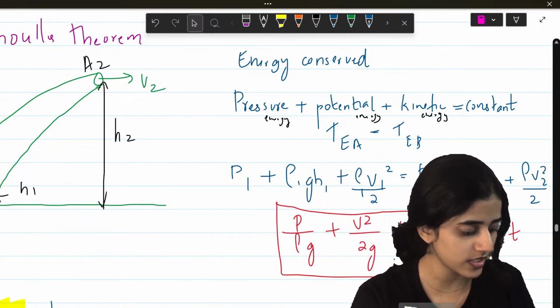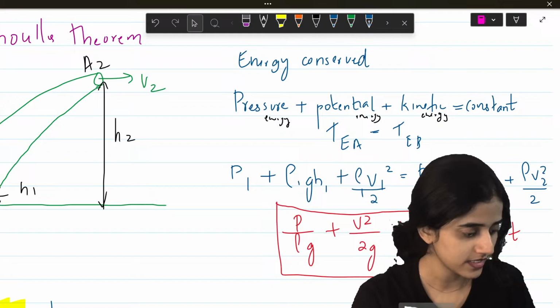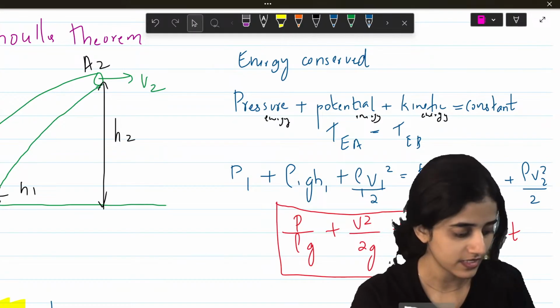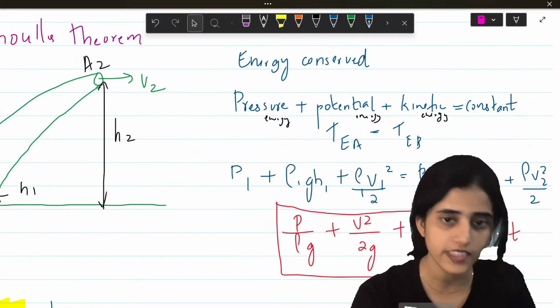If it's clear, can you say clear in the chat? Clear?